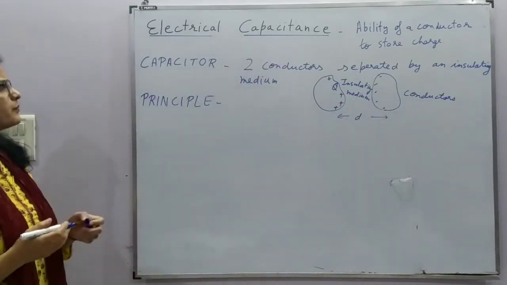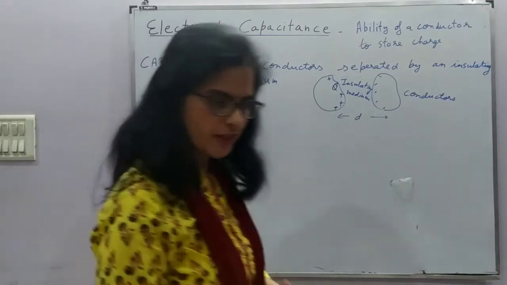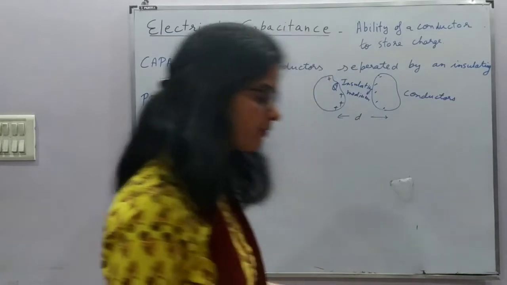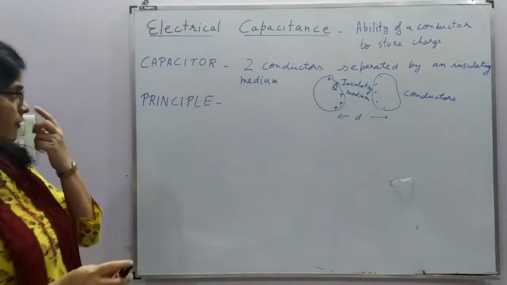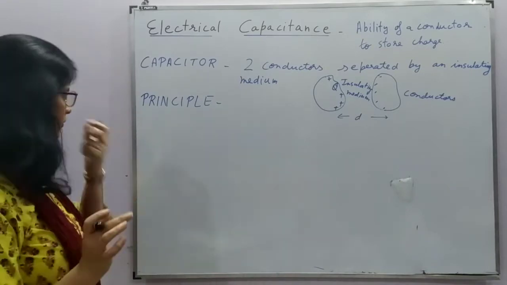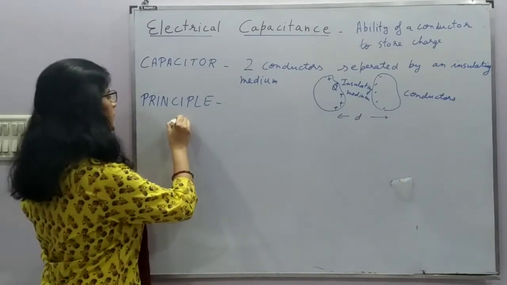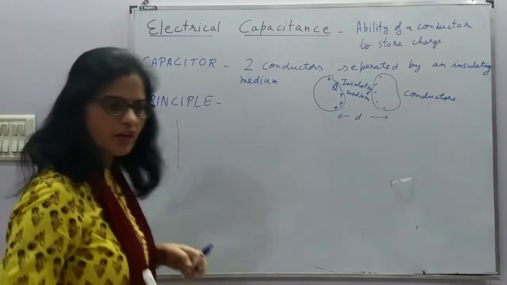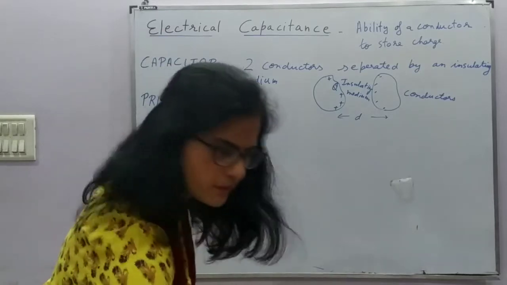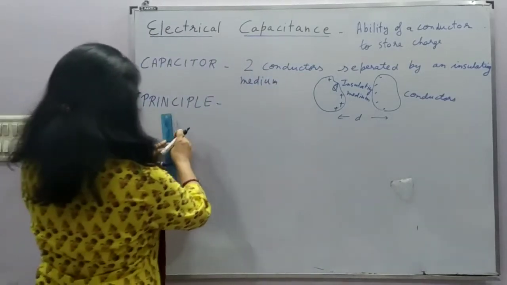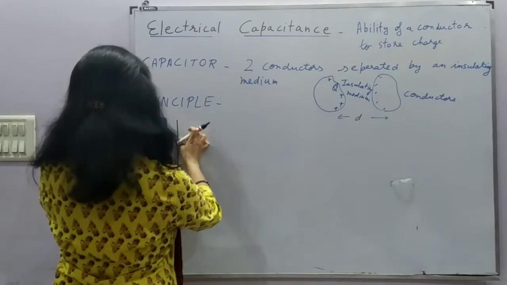Now, what is the principle of a capacitor? How the ability to store that charge is developed in that, right? So, to understand this principle, we can consider that we have two metal plates. Consider one metal plate which is charged. I am telling you this step by step.